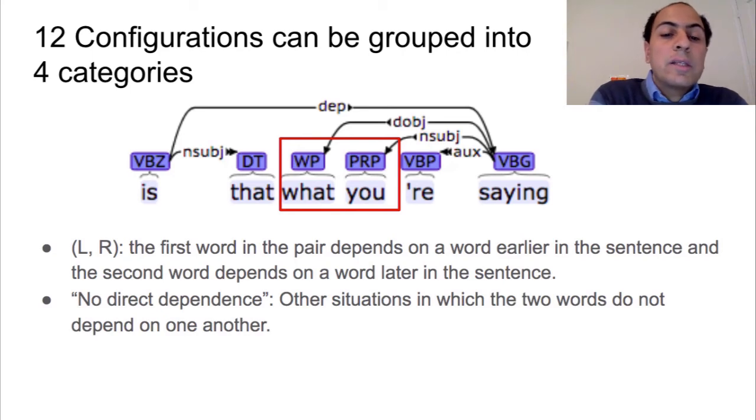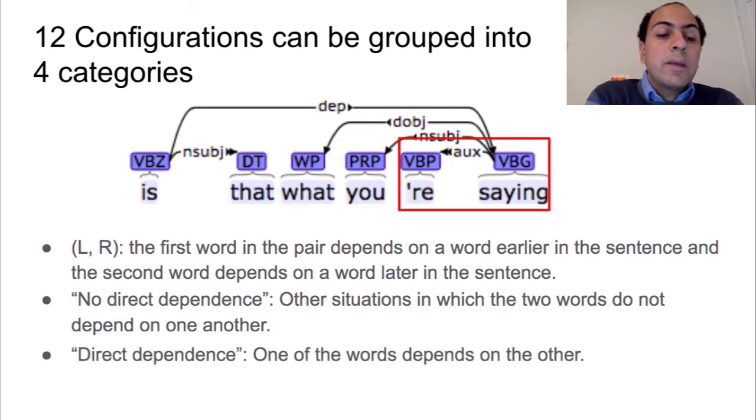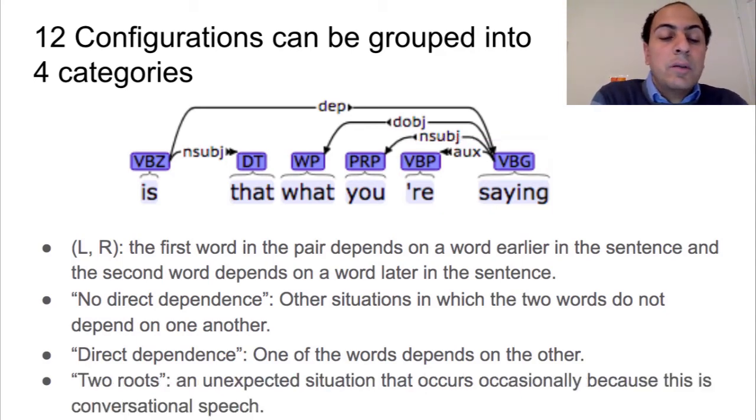The second category is that there is no direct dependence. For example, in the pair of words "what you", the word "what" depends on "saying", and the word "you" also depends on "saying", but there is no direct dependence between the two words. The third category is direct dependence, where one word in the pair depends on the other word, such as "are" here depends on "saying". And there is a fourth category, which is unusual, in case there are two roots in the sentence rather than one, which mainly happens because this is spontaneous speech.